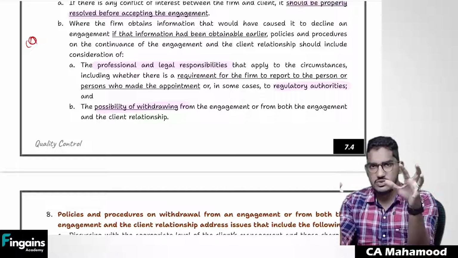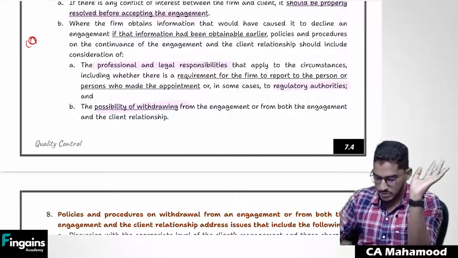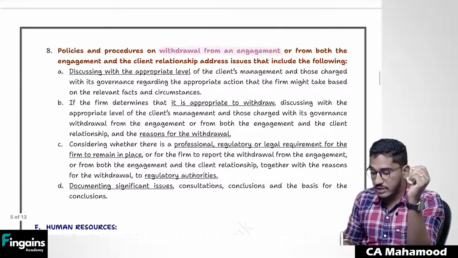If that issue is not getting resolved, and that conflict is still going on, what should you do? Better option is to withdraw. Don't accept the audit. Don't accept it. If you have already accepted, withdraw. Sir, if I am withdrawing, then what should I do?